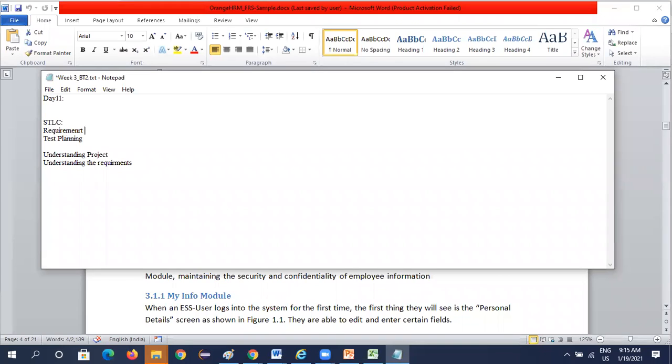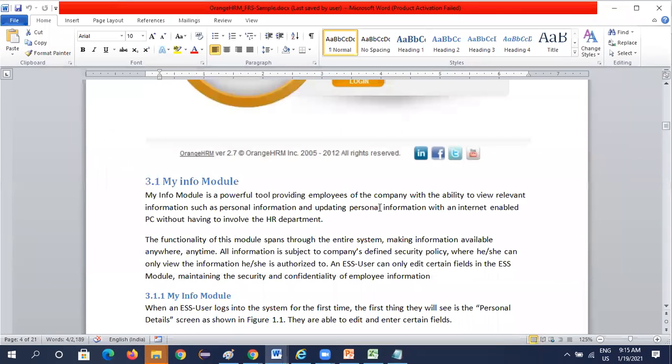Requirement analysis. So this is the requirement document. We need to analyze this one. So my info module contains what are the things there. These are providing the employees the ability to view the relevant information, personal.